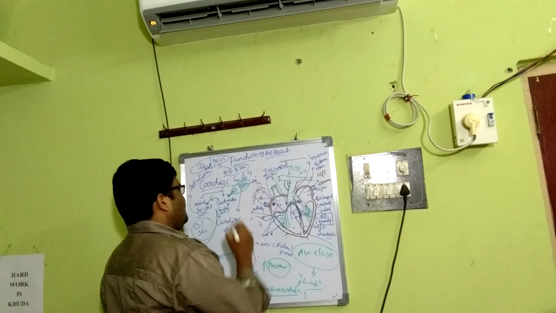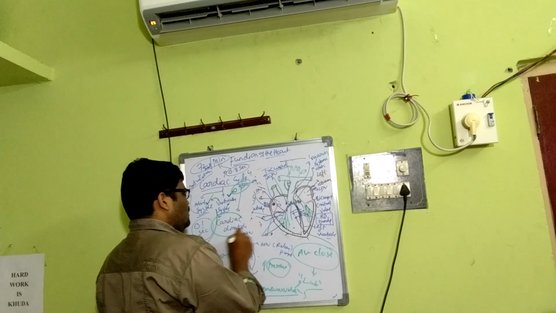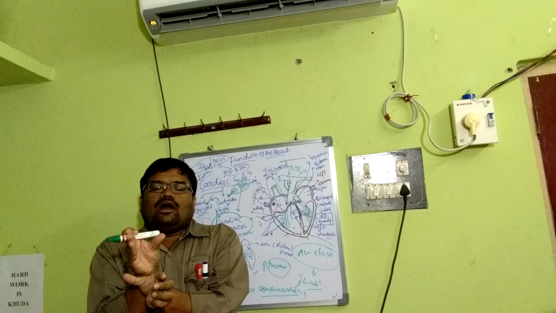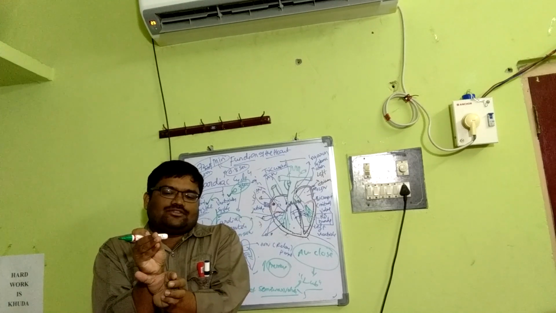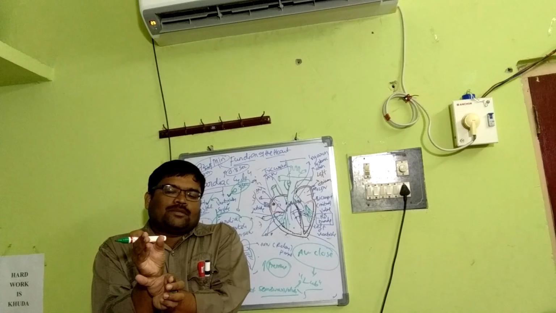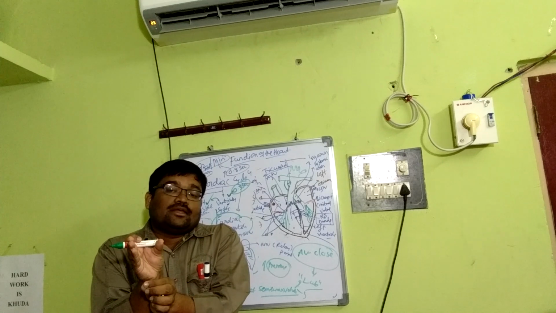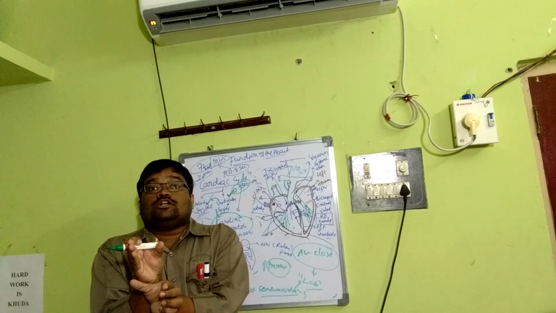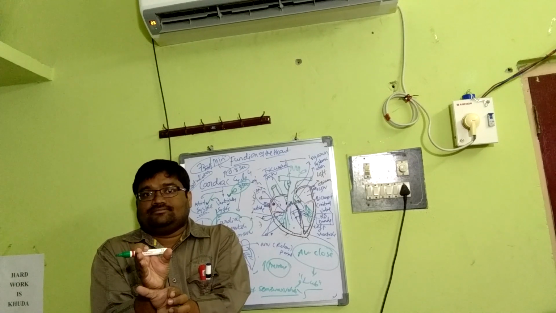Then the third phase, what we call cardiac diastole. I told you already: when the atria are in systole, the ventricles are in diastole, and when the ventricles are in systole, the atria are in diastole, that means relaxed. After that, both atria and ventricles are in the diastolic phase, a joint diastolic phase, where they are both relaxed.